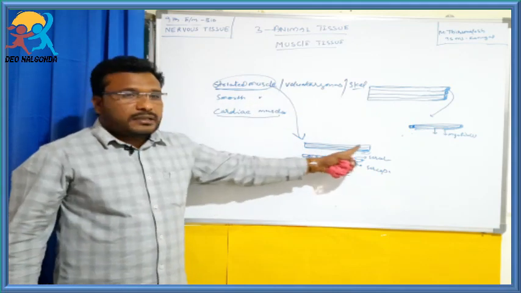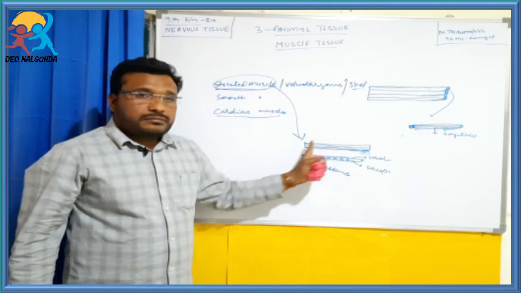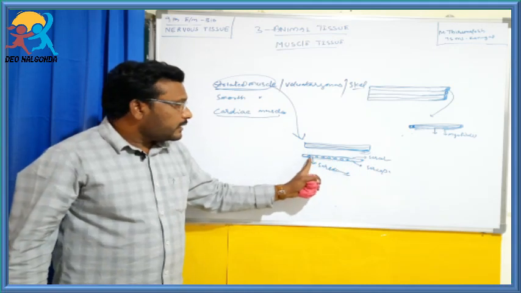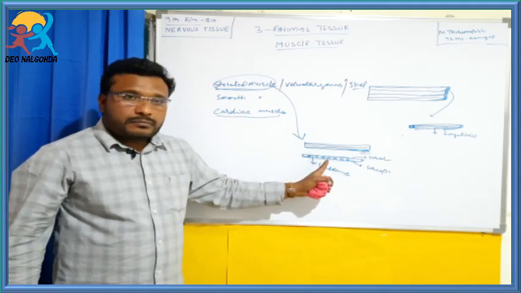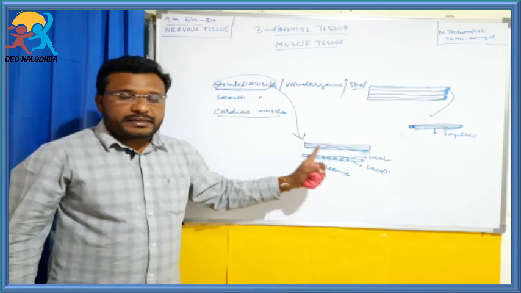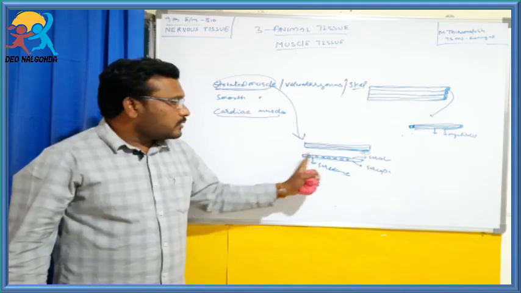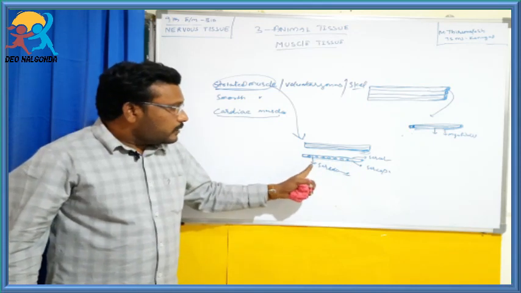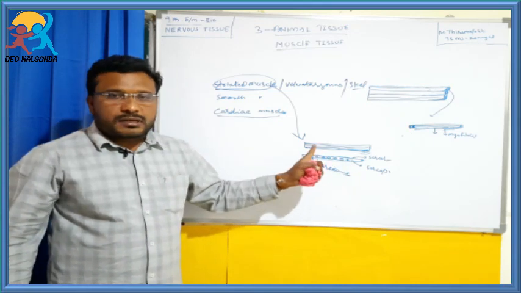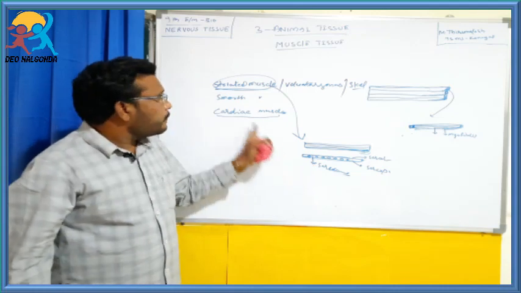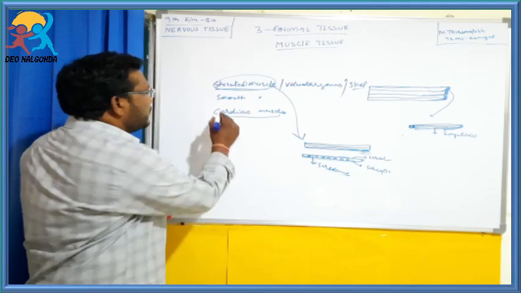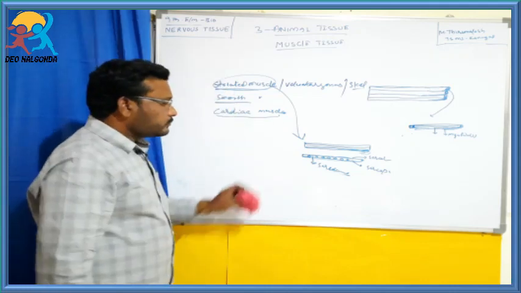The cells are non-branched, long, and cylindrical, and they have more than one nucleus, so they are multinucleate. This cytoplasm is called sarcoplasm, this membrane is called sarcolemma, and these mitochondria are called sarcosomes. This type of skeletal muscle is over. The next one is smooth muscles.